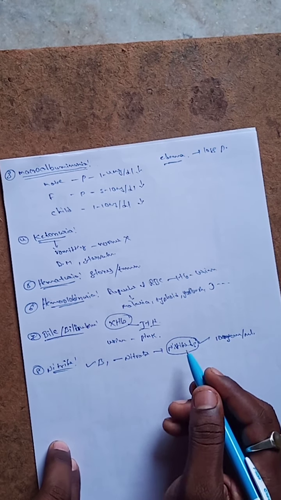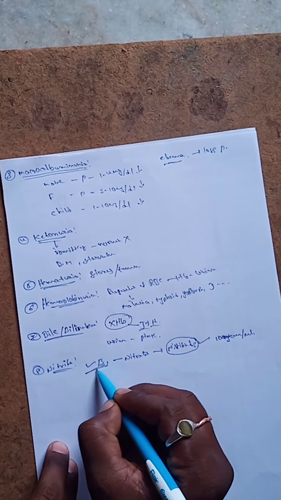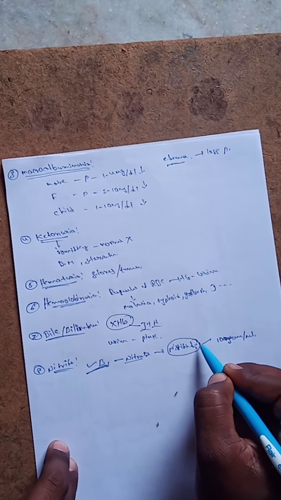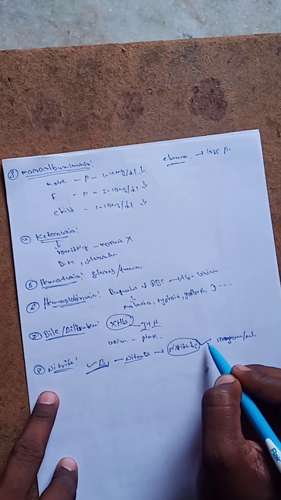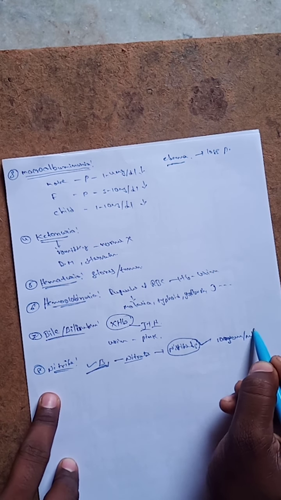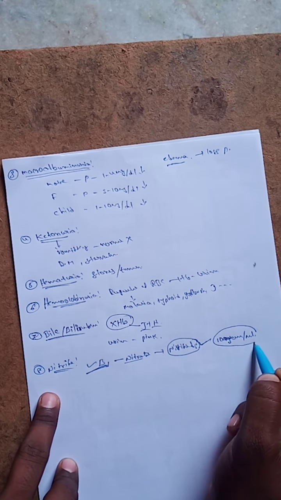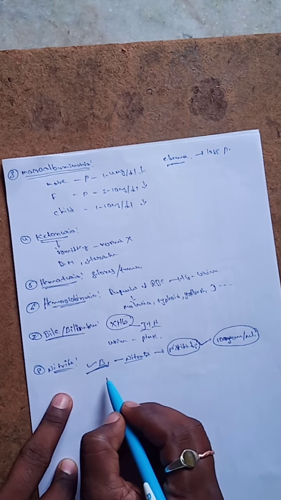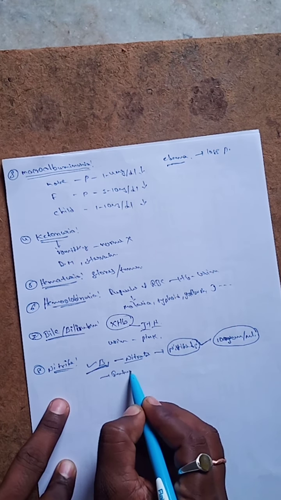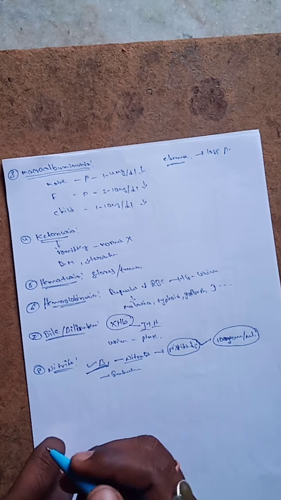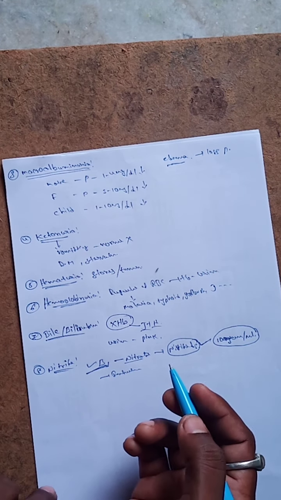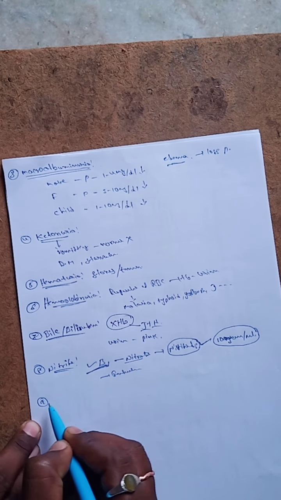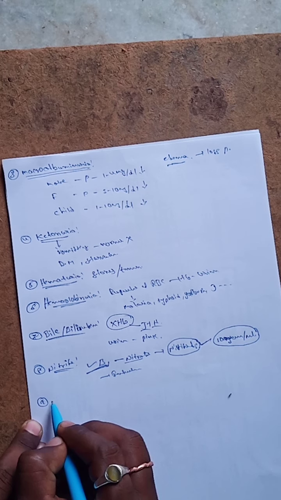So how are the nitrites formed? In case of presence of bacteria in the urine, the nitrates are converted to nitrites. So the test is done on the nitrites. A positive result means 10 organisms are present in each ml of urine. It leads to urine infection in the body. So this is about the nitrates.